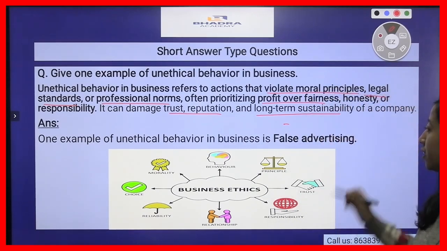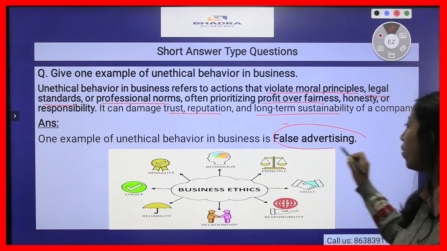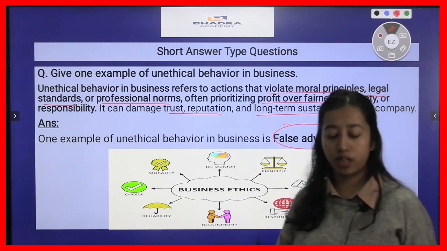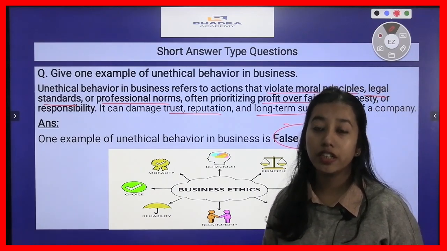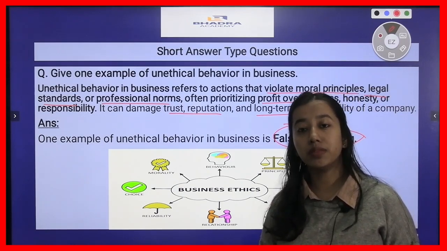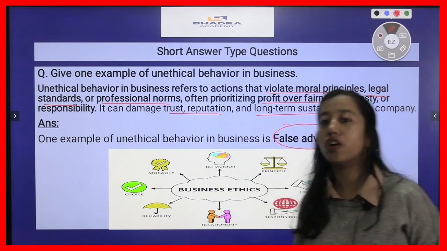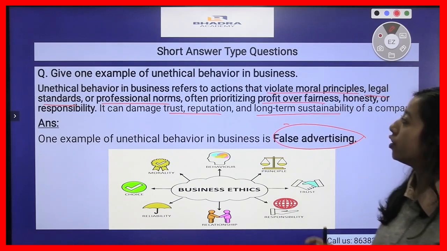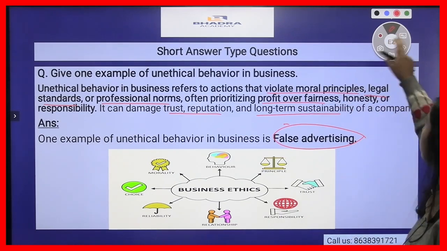One example here is false advertising. When a company gives misleading information about a product, that becomes unethical behavior. So false advertising is one example of unethical behavior in business.